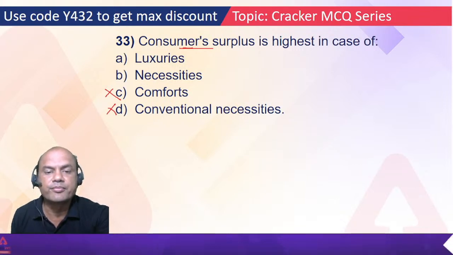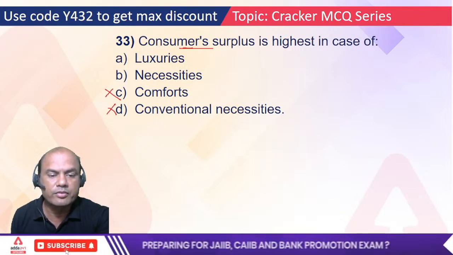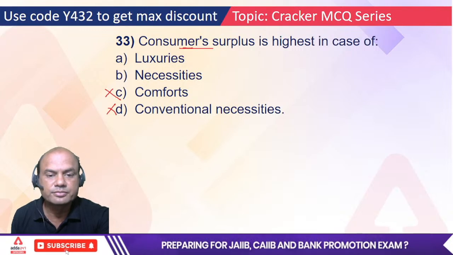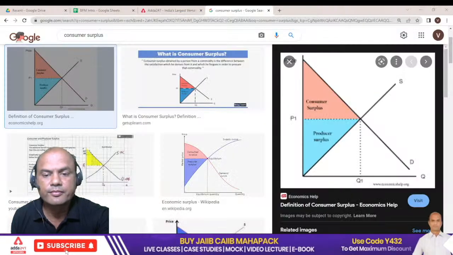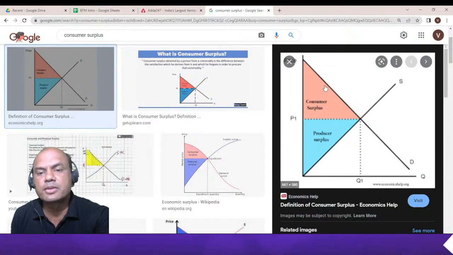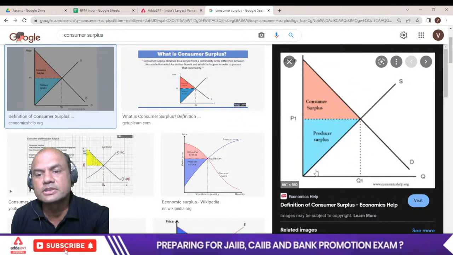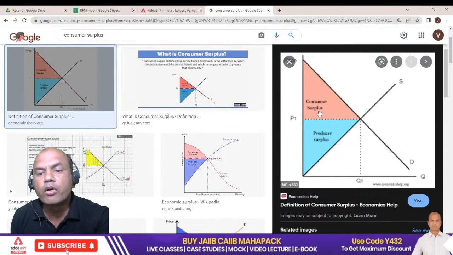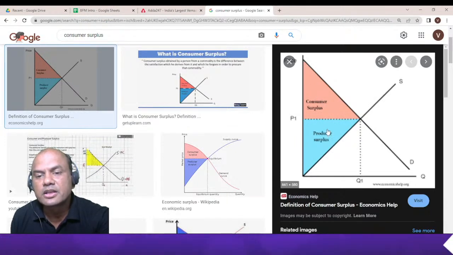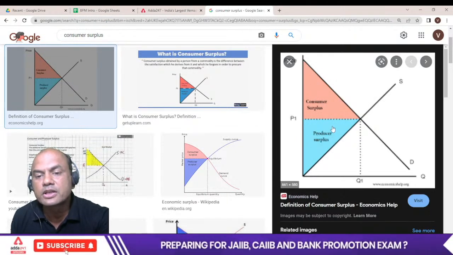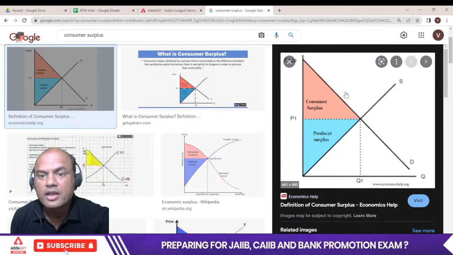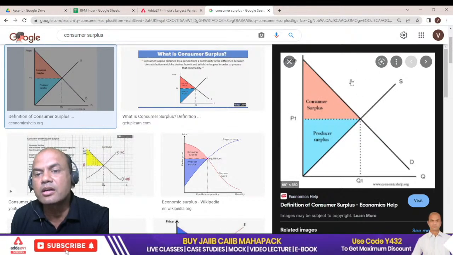Okay, I'll show you in the graph. What is consumer surplus? See this over here. This is the law of demand, this is the law of supply, and here is the equilibrium point. This full above part is known as consumer surplus. This below part is known as producer or supplier surplus.